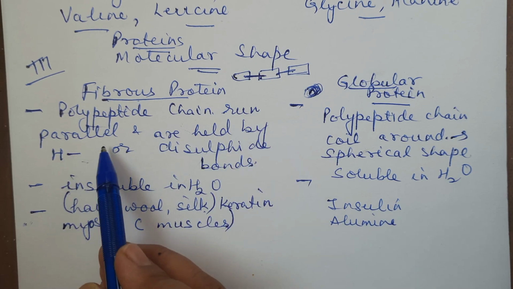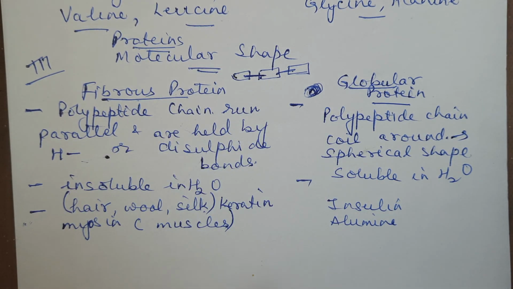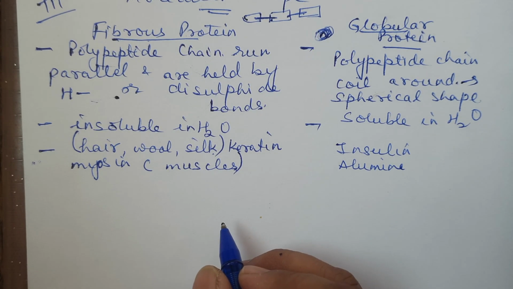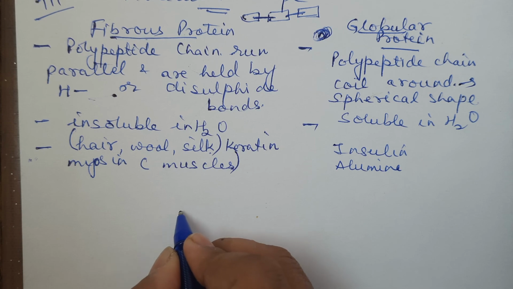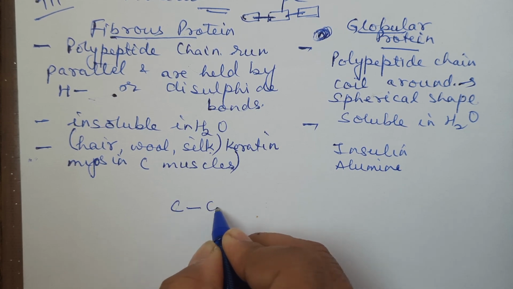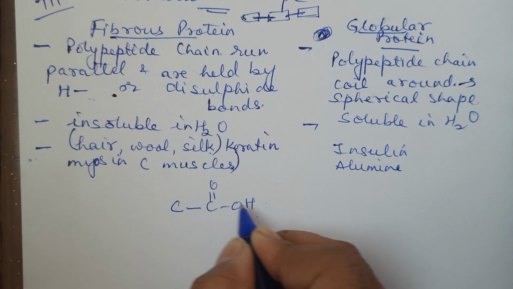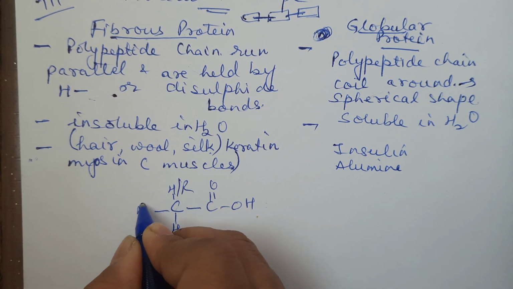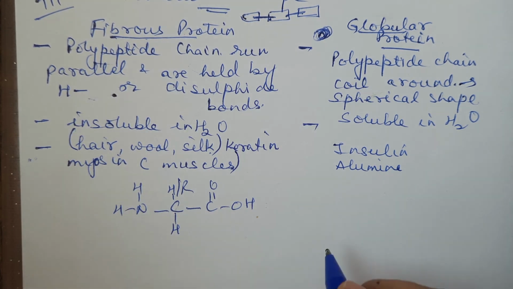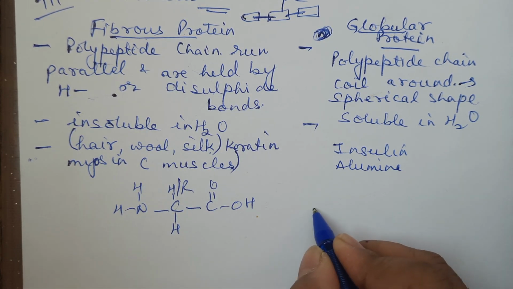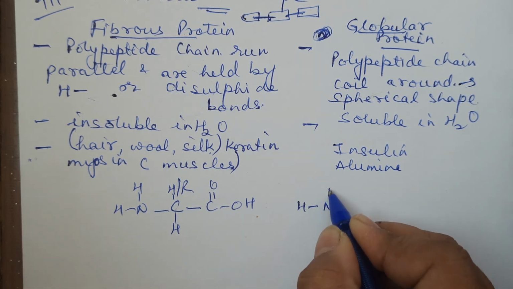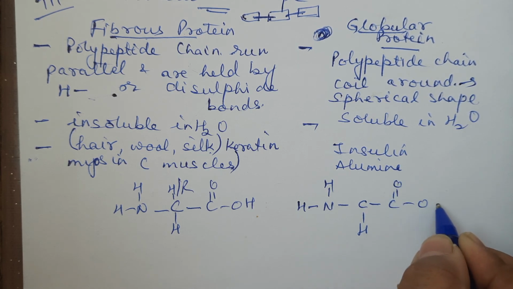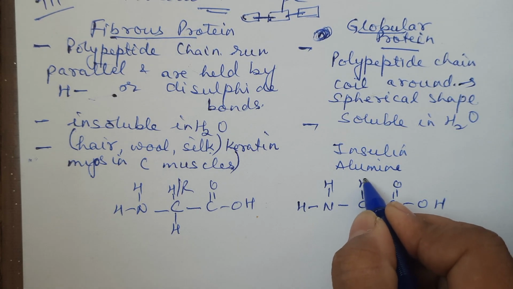Polypeptide chains run parallel to each other to form thread-like thing. I think polypeptide, if you want, I'll just tell you basic idea. I'll give you what is the peptide linkage. Rest the structural aspect we will take in the next video. Suppose you have this COOH, and this is H or R. This side you have is NH2. This is one amino acid, children. If you have one more amino acid, we draw on the right hand side, NH2, this H, COOH, and this is H or R.